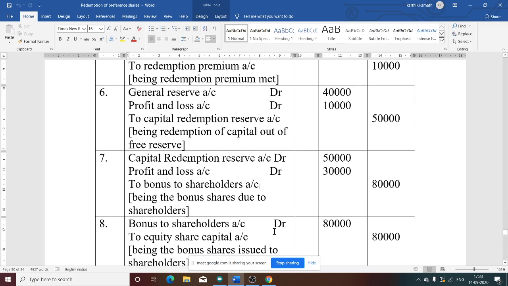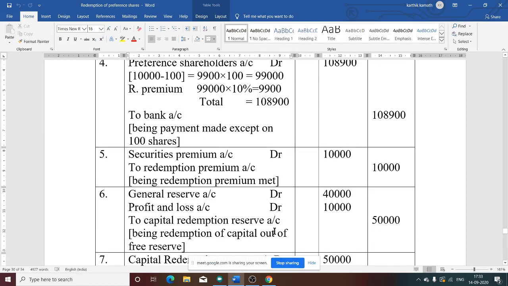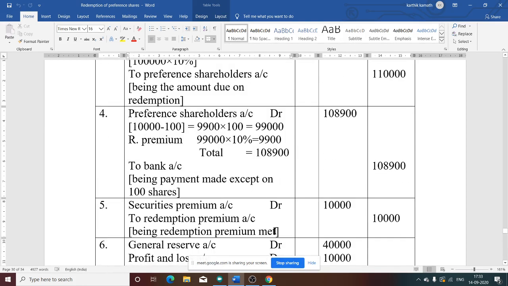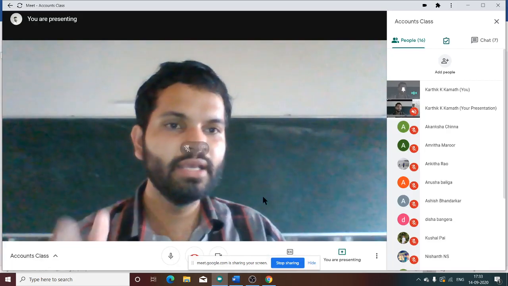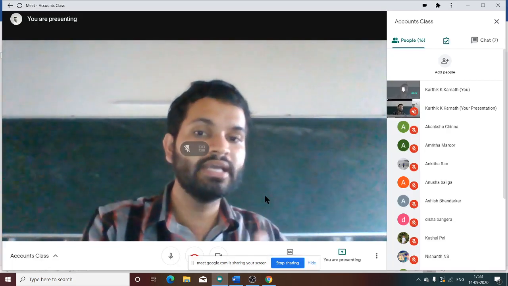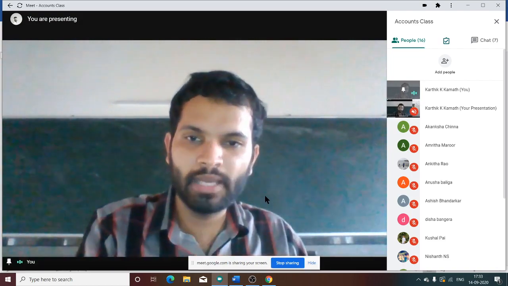Very important problem. All the adjustments are there. The traceable, not traceable adjustment is there. Bonus shares adjustment is there. So everything is included in this problem. If you see, this problem has more journal entries. Eight journal entries this problem has.